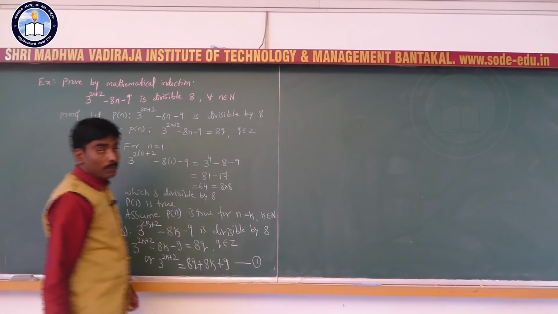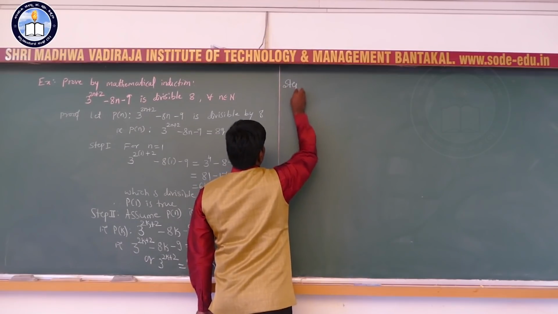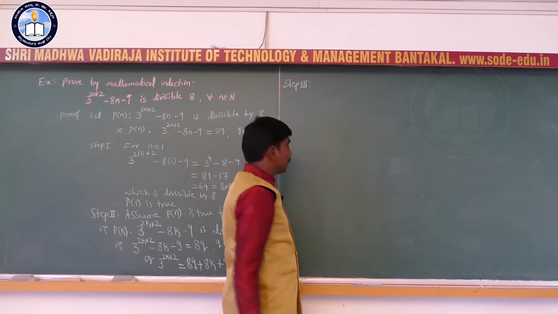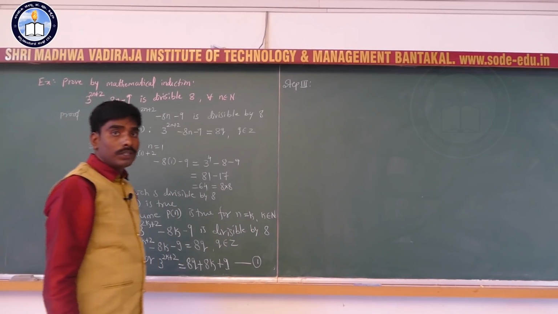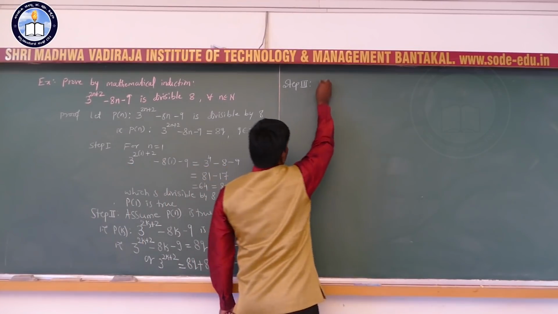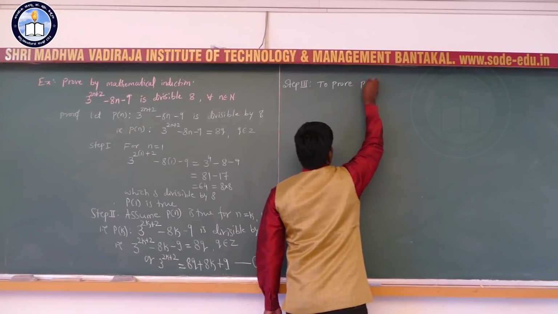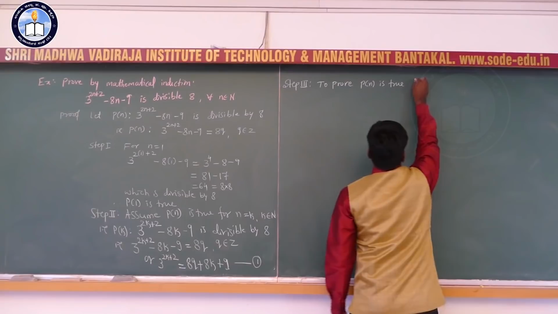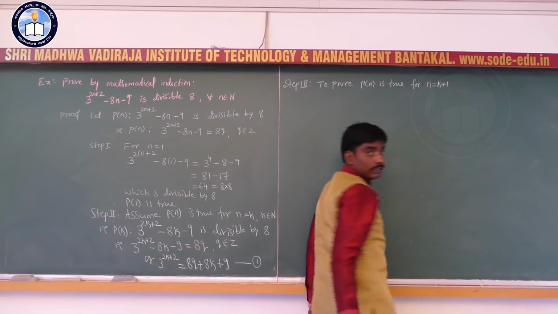Okay, so now we will move to step number 3. Here we are going to prove the given statement p of n is true for n equal to k plus 1.